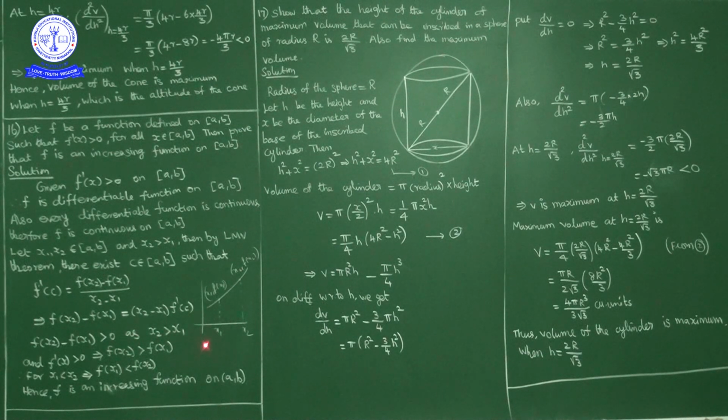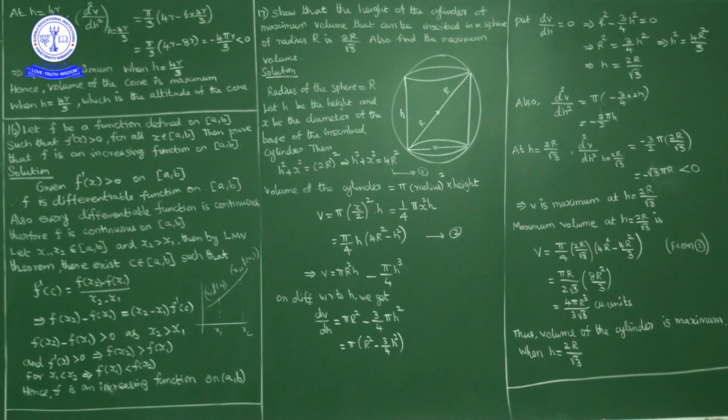What is it meaning? If x1 is less than x2, then f(x1) is less than f(x2). If x1 is less than x2 implies that f(x1) is less than f(x2), it means f is an increasing function.